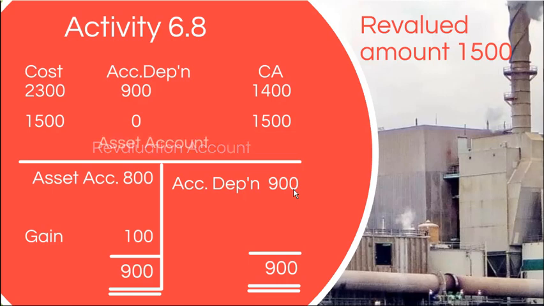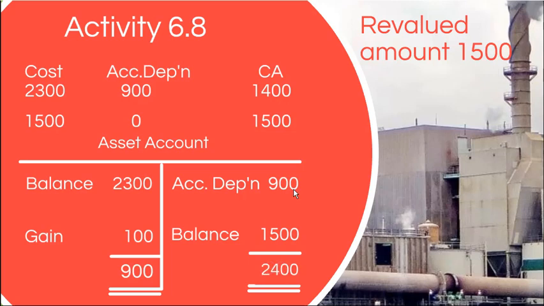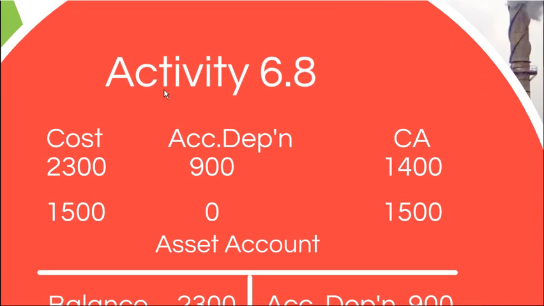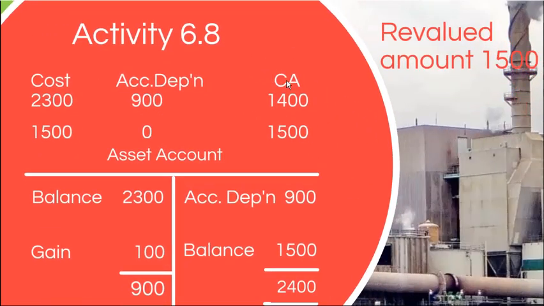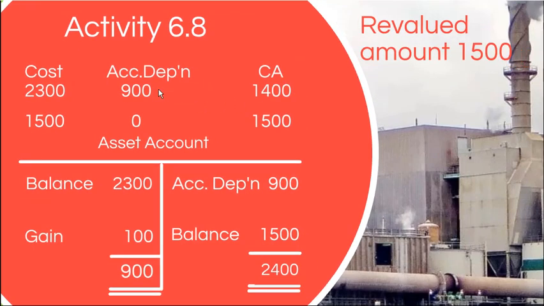So alternatively, you can do this revaluation through your asset account, as the standard suggests, right? You can open the asset account, and in the asset account there's an opening balance of 2,300. As the standard says, if you revalue your asset based on the market information, the accumulated depreciation balance should be written off against the gross carrying amount.